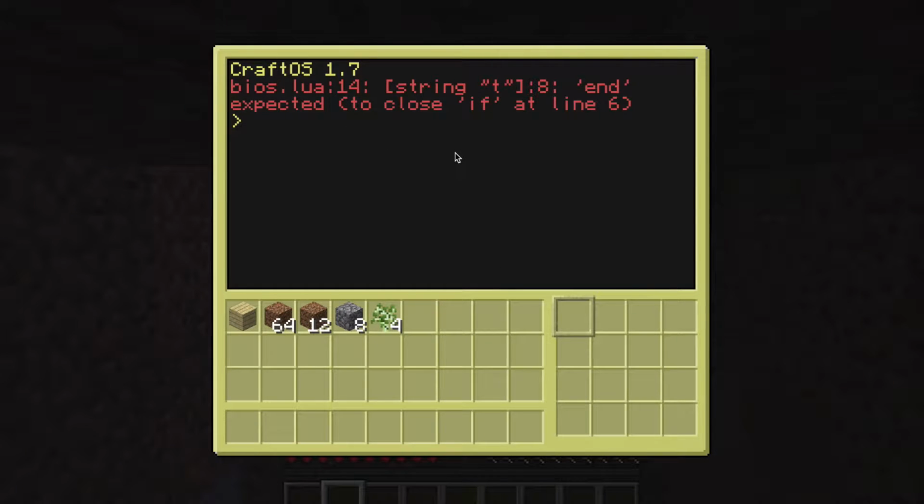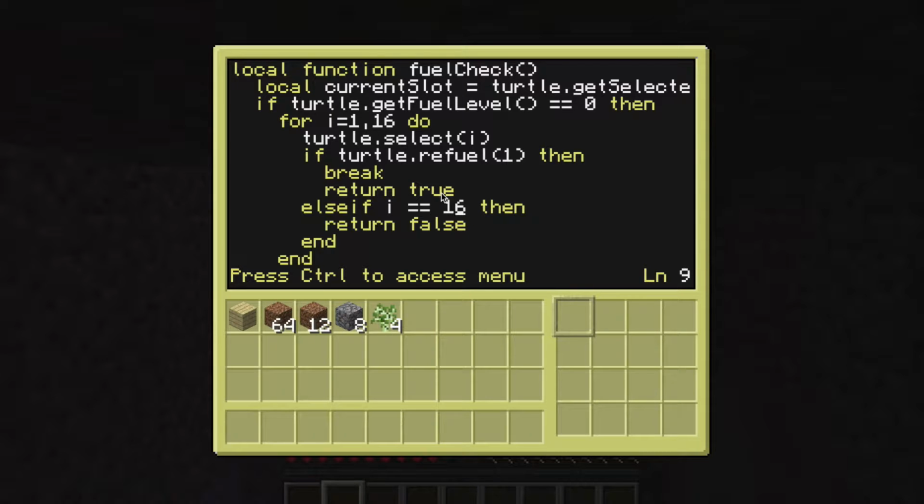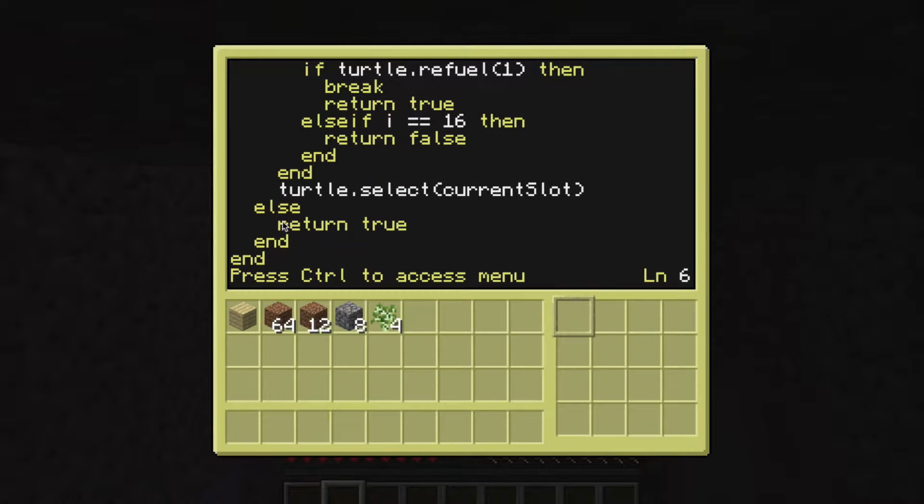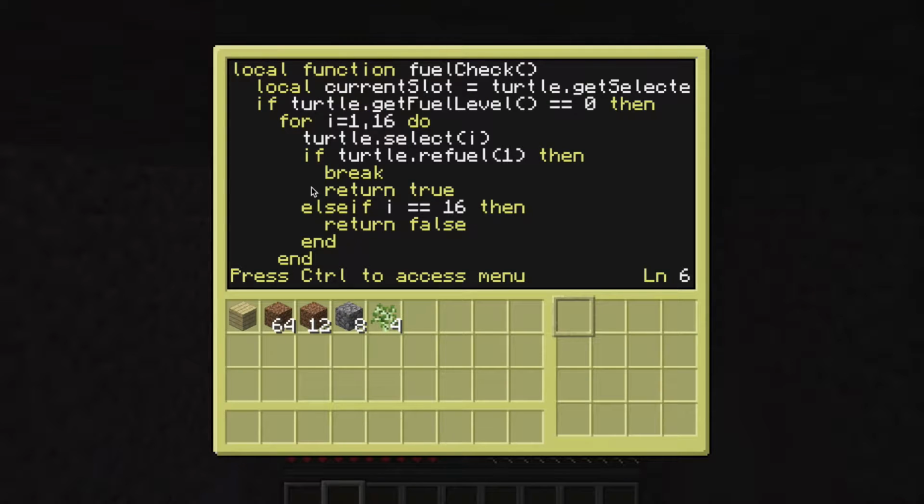And expected to close if at line, and this is in t. So end expected to close if at line 6. Edit APIs/t. So end expected to close if at line 6. Okay, I have it end here. For, and then end. I have all the ends you need.